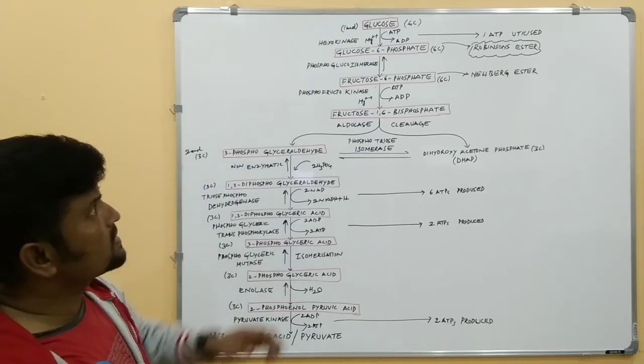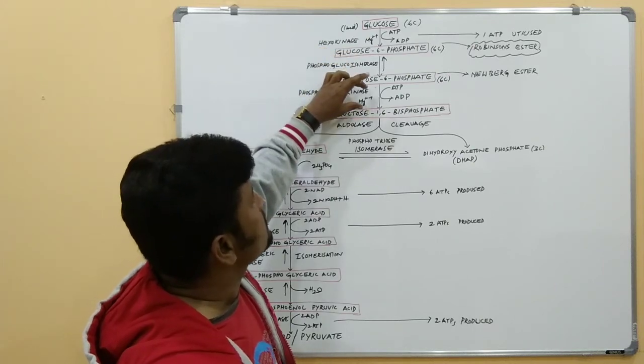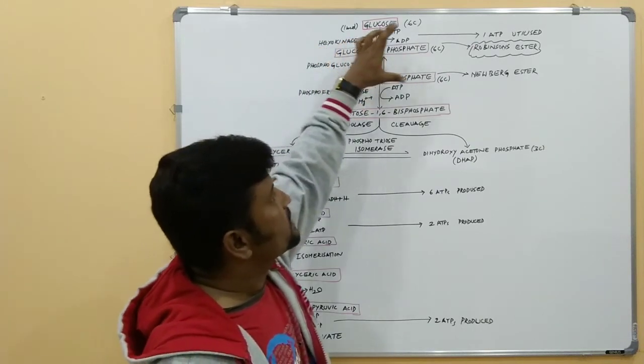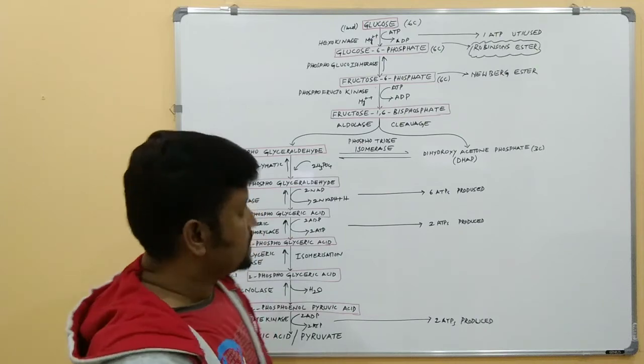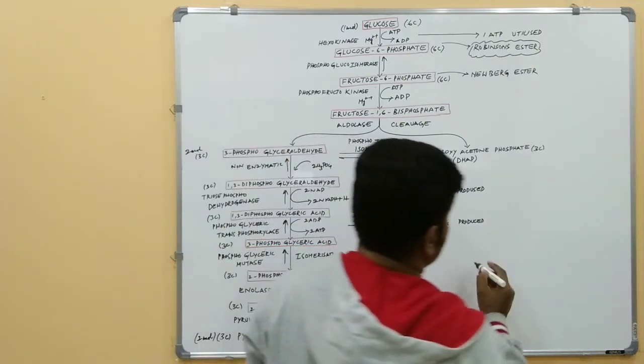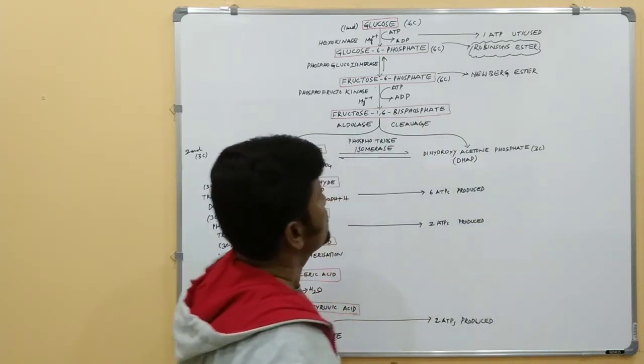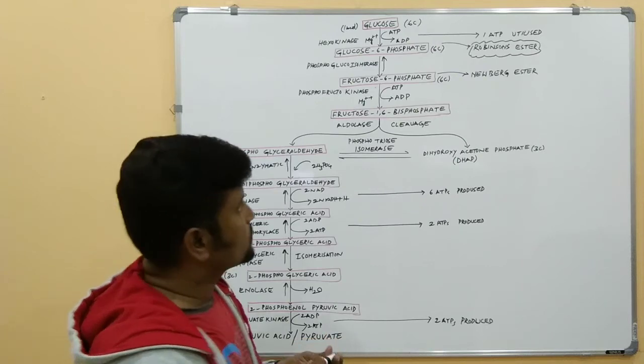Here in the first reaction and the third reaction, 2 ATPs are utilized.